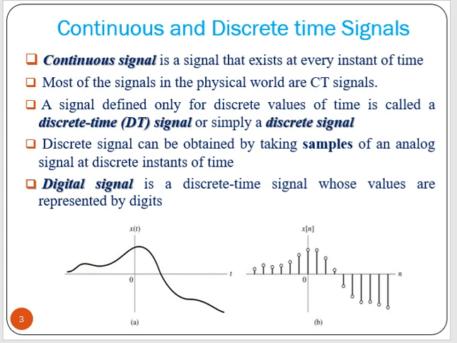A signal defined only for discrete values of time is called a discrete time signal, or simply a discrete signal. This is an example of a discrete signal, where for time 0 it has some amplitude, for 1 it has some amplitude, 2 another, 3. So for discrete intervals it has amplitude values. A discrete signal can be obtained by taking samples of an analog signal at discrete instants of time, which I discussed in a previous video. A digital signal is a discrete time signal whose values are represented by digits, which are nothing but binary digits.